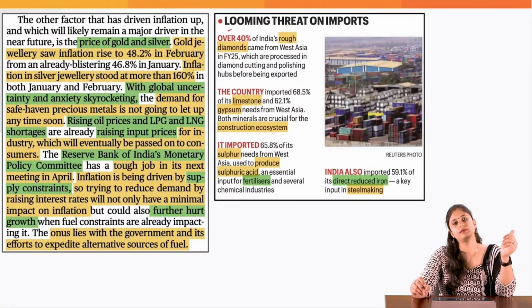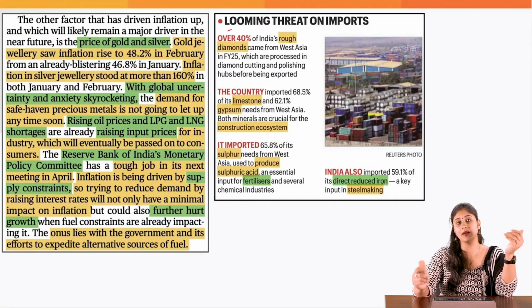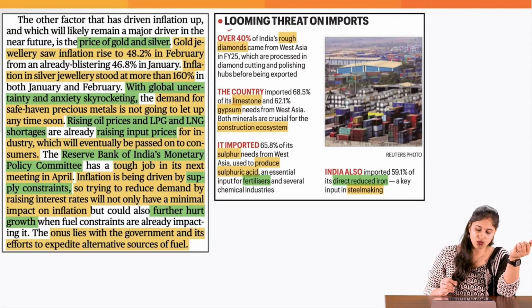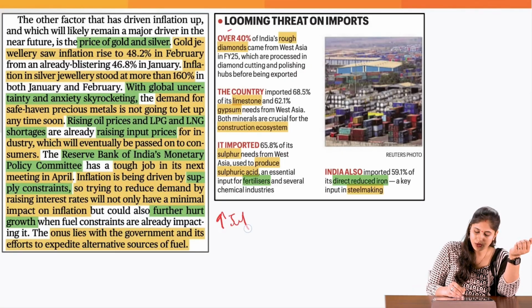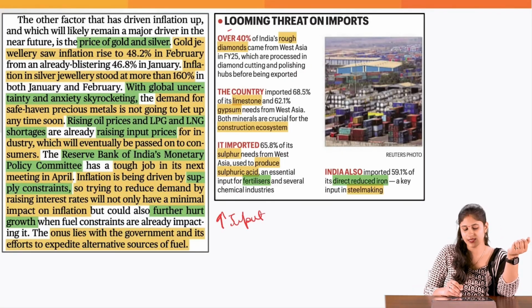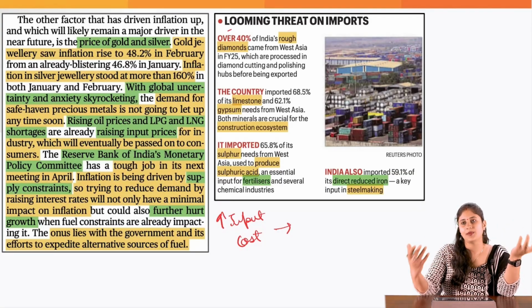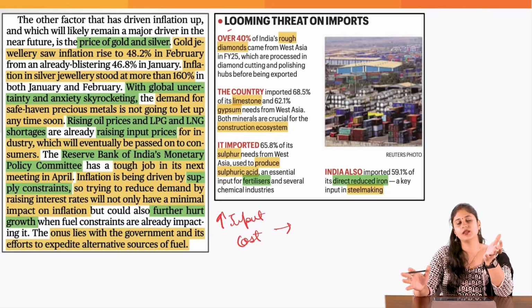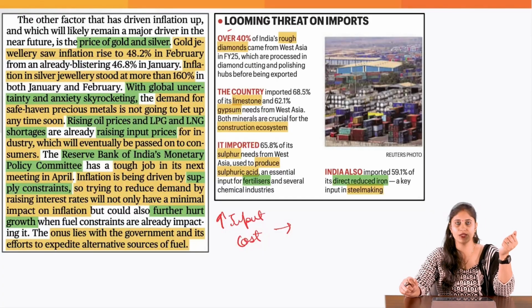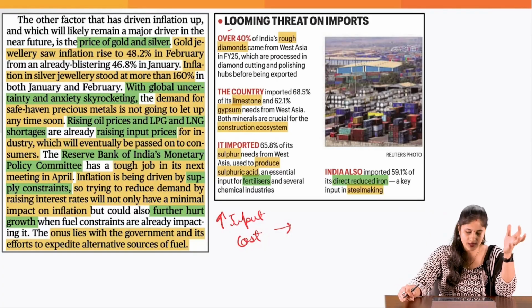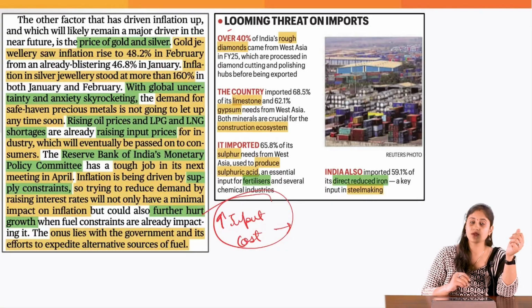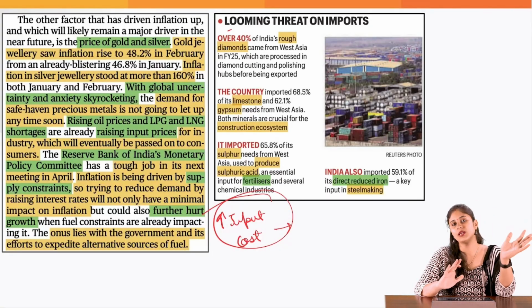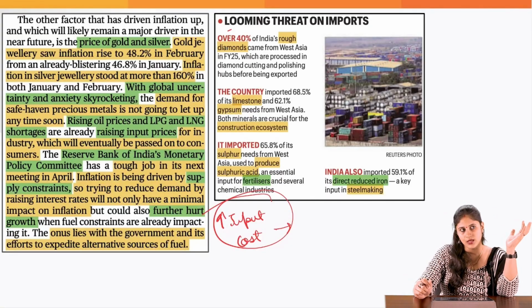Another reason why in the upcoming times we are going to witness more inflation in India is because crude oil, LPG, LNG have all become very costly. When crude oil prices increase, the input cost of industries is going to increase, and whenever input cost increases, ultimately the private sector is not sitting here doing any charity. That final cost burden would be borne by you and me, the final consumers. Okay, so this I told you in the last session also, this is going to lead to import-led inflation in India, because the prices of crude oil have escalated.